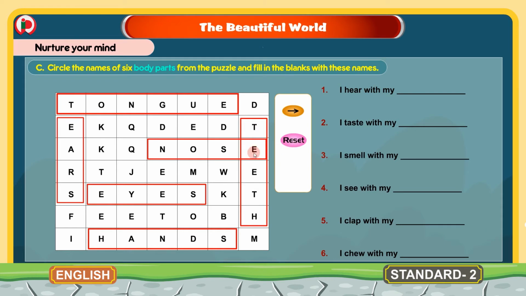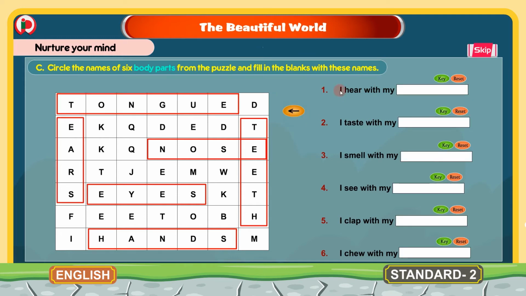Now we will write these body part names in the given blanks. I hear with my ears. E-A-R-S. I taste with my tongue. T-O-N-G-U-E, tongue. I smell with my nose. N-O-S-E, nose.